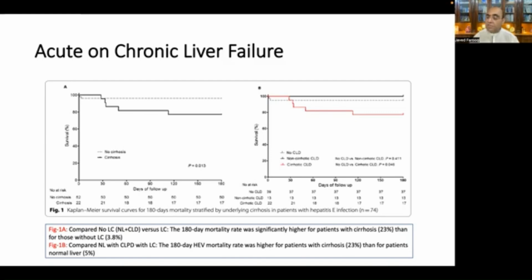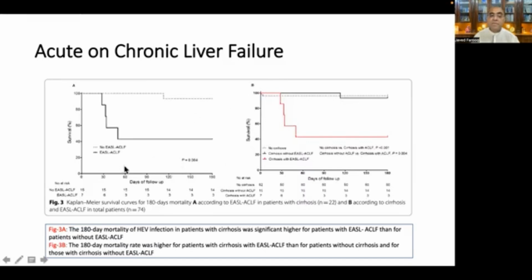Here they have compared the survival curve of 180 days mortality according to EASL ACLF in patients with cirrhosis, and according to cirrhosis and EASL ACLF in total patients.